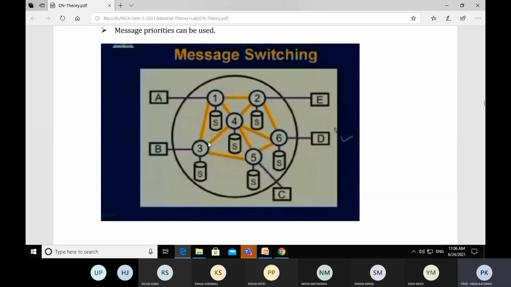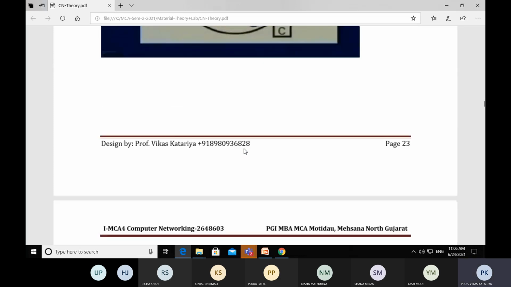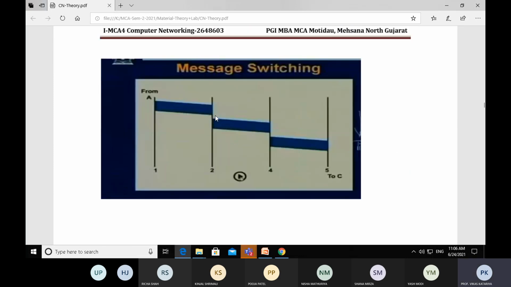So from node number 1 to 3, there is a delay. From node number 3 to 5, there may be a delay. So the flow is showing some delays, and you have to show in node number 2 and 4 that indicates some delay, because the message is stored in node number 2 in the storage, and it will take some time to decide what should be the next path or the next leg.